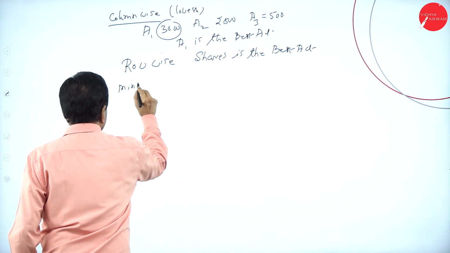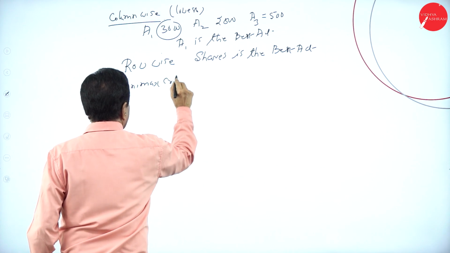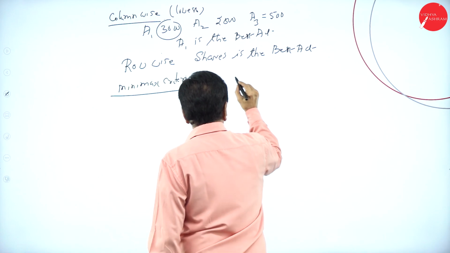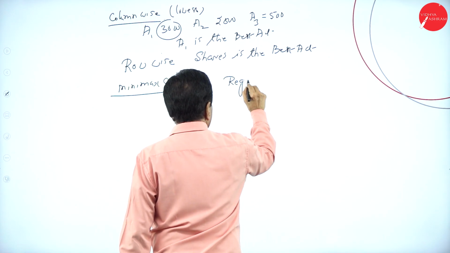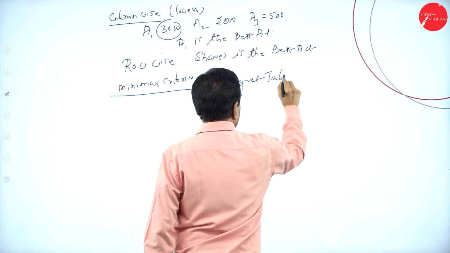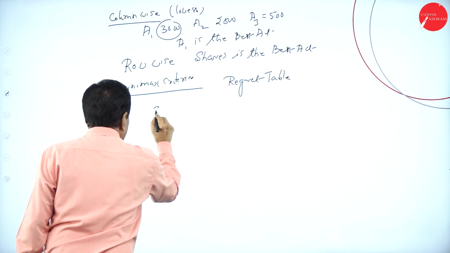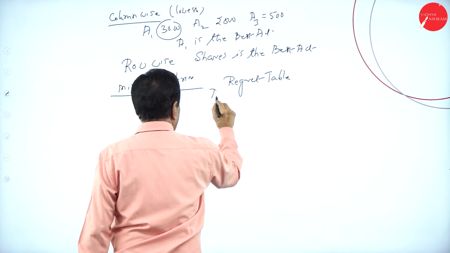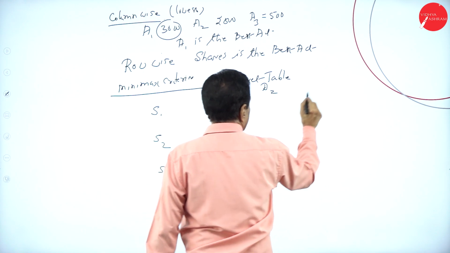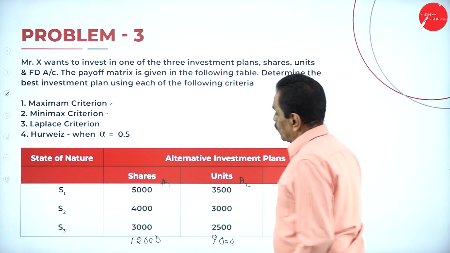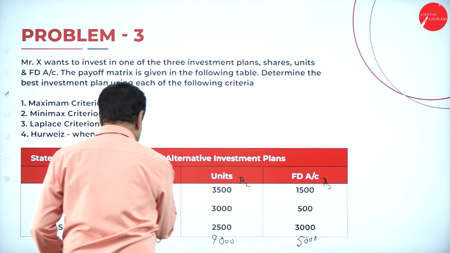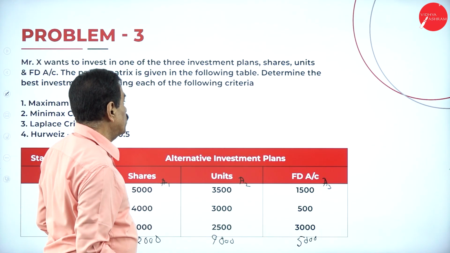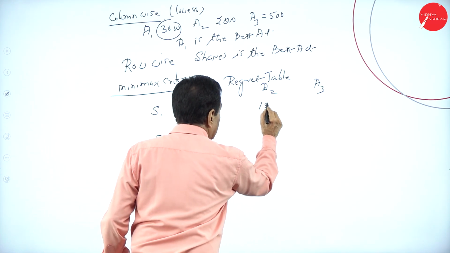Minimax criterion. Regret table. S1, S2, S3, A1, A2, A3. So you have to prepare the regret. Which is the highest one? 5000 is 0. How much today? 3500. It becomes 1500.